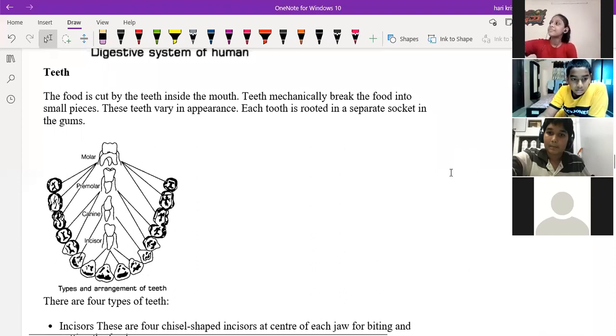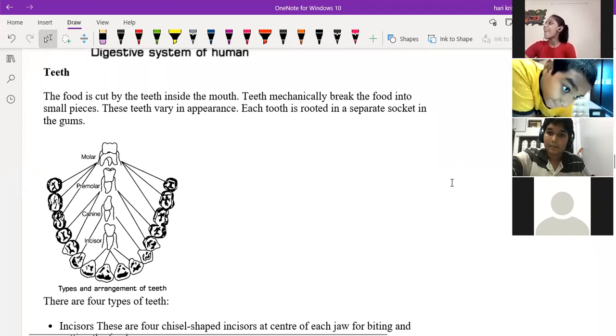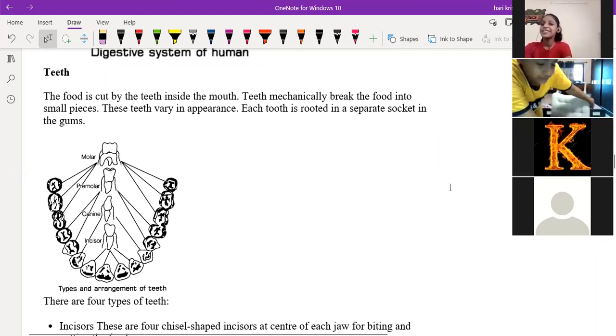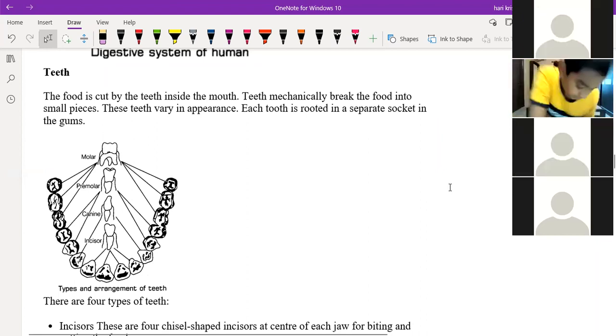So first, there will be 2 jaws. One is the lower jaw, the other one is the upper jaw. In the lower jaw we have 16 teeth, and in the upper jaw also we have 16 teeth.